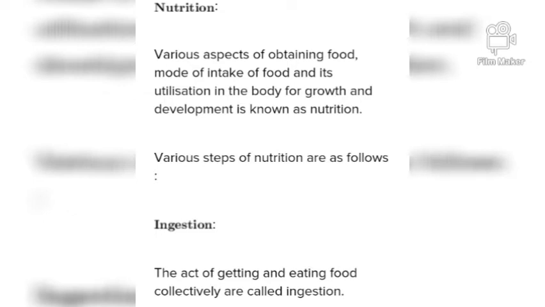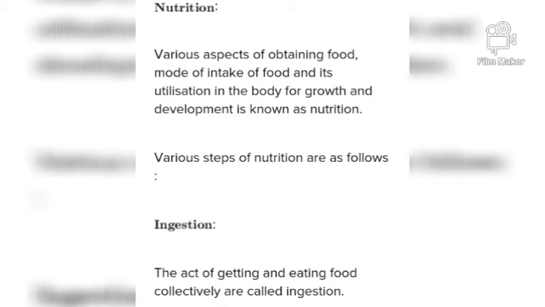Nutrition in animals. Animals and humans are heterotrophs because they cannot prepare their food. They depend on plants for their food requirements. We will learn about what happens to the food when it enters the body of animals and how it helps in the growth, repair, and functioning of the body.